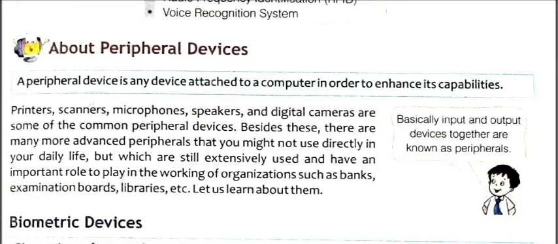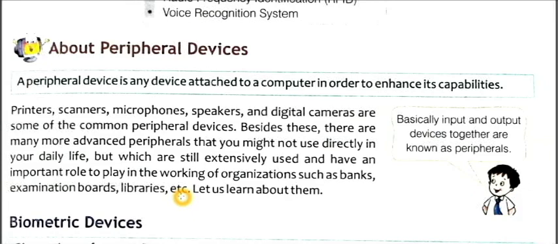A peripheral is any device attached to a computer in order to enhance its capability. For example, printers, scanners, microphones, speakers, and digital cameras are some of the common peripheral devices. Besides these, there are many more advanced peripheral devices that you might not use directly in your daily life, but which are still extensively used and have an important role to play in the working of organizations such as banks, examination boards, libraries, etc.